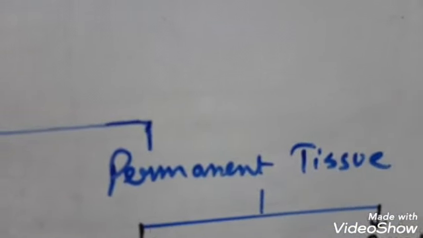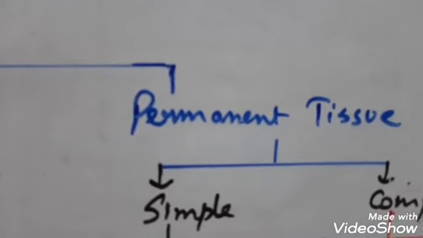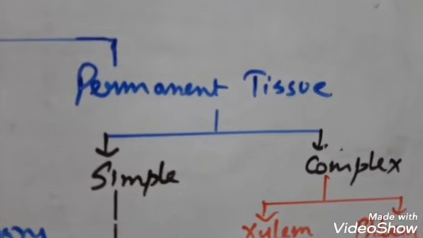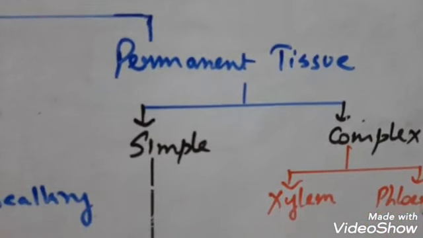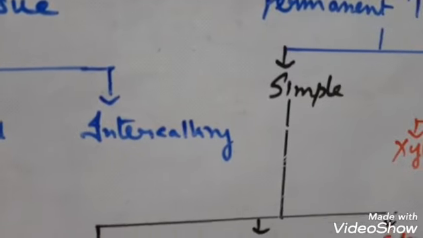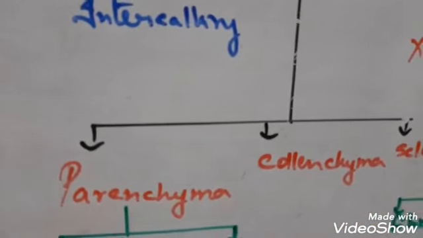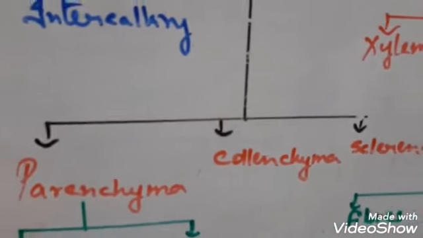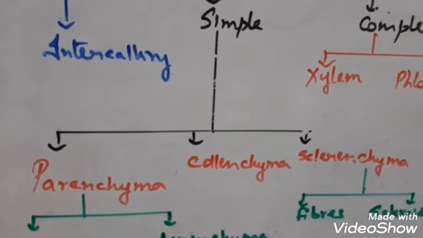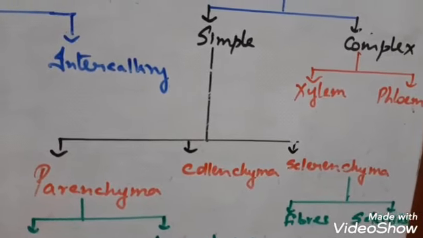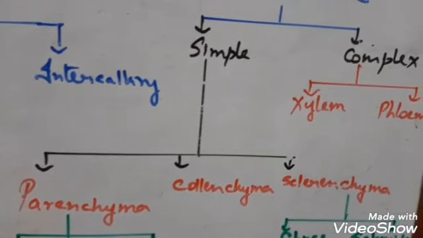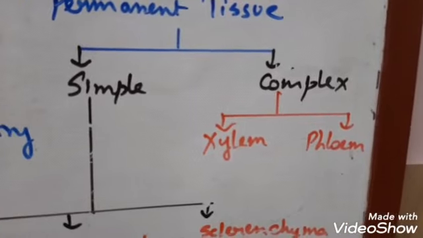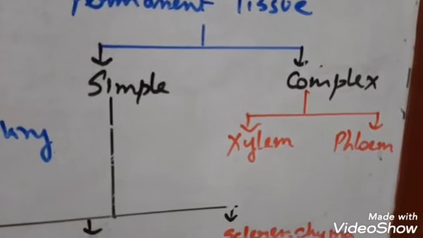Next come the permanent tissues. Permanent tissues in plant are again divided into two types: simple permanent tissue and complex permanent tissue. Why simple? Simple means they are made up of a single type of cells. So they are again divided into three types: parenchyma, collenchyma and sclerenchyma. These are the three types of simple permanent tissues. And complex permanent tissues are thereafter divided into two types: xylem and phloem. Xylem and phloem are collectively called vascular tissues or vascular bundle.